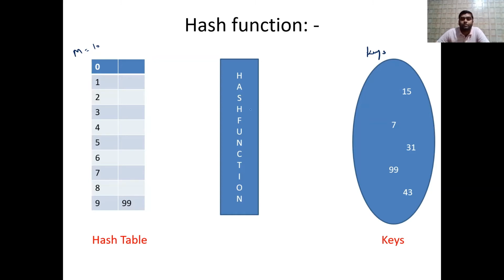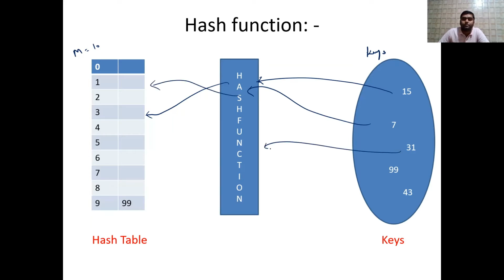So this is the size, and there is some hash function which will do some algorithmic manipulation and which will map. So this key will pass to hash function and hash function will allot it somewhere. Okay, so like this it is passing to hash function and this is allotted somewhere. So this is again passed to this and this is mapping somewhere.